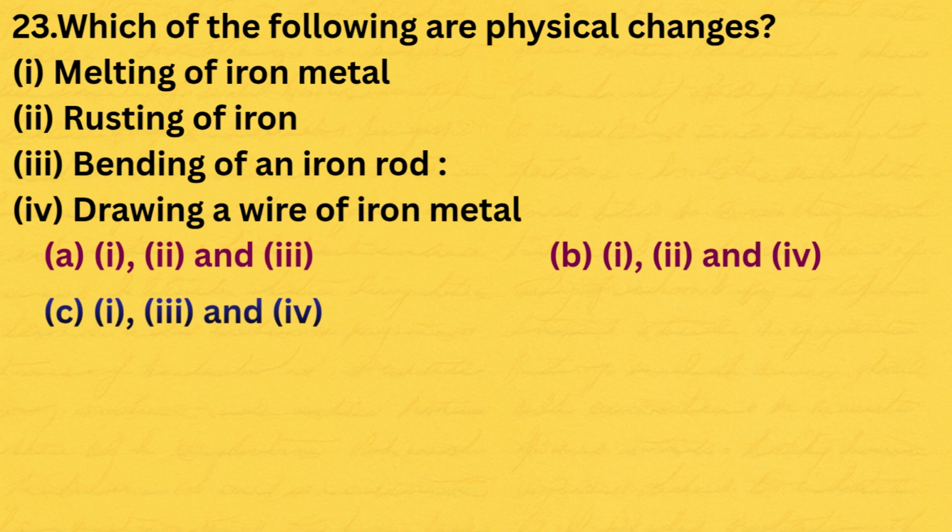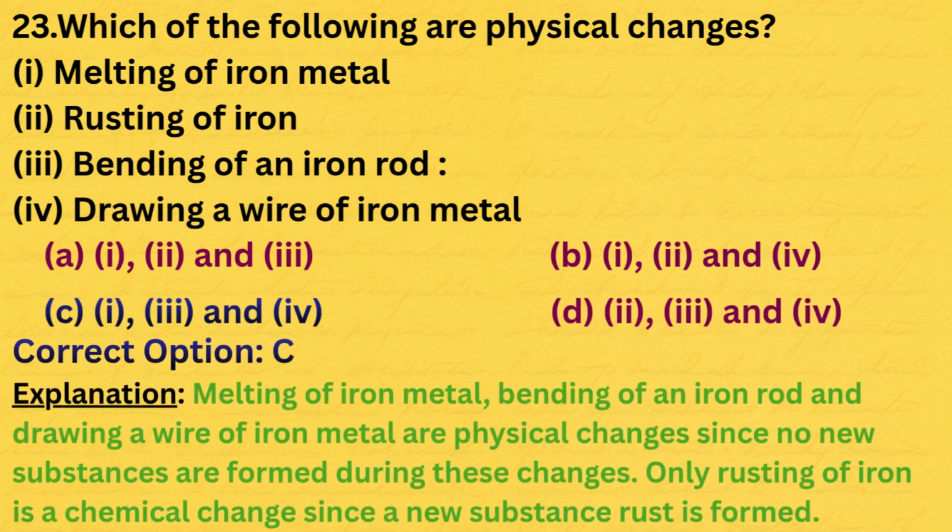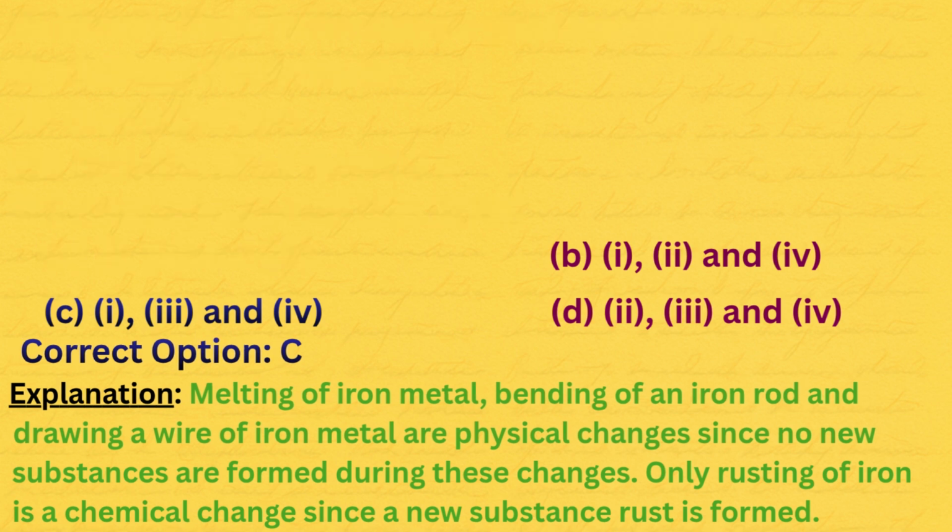Here is the explanation. Melting of iron metal, bending of an iron rod, and drawing a wire of iron metal are physical changes, since no new substances are formed during these changes. Only rusting of iron is a chemical change, since a new substance, rust, is formed.